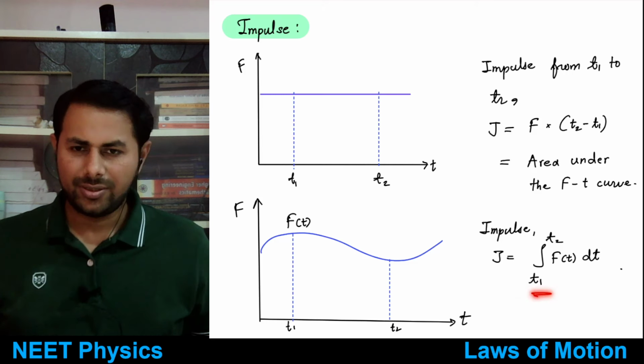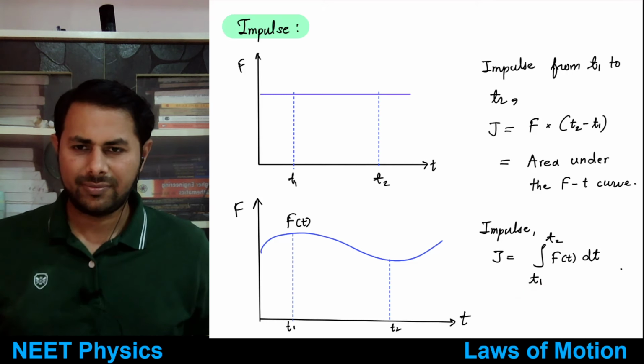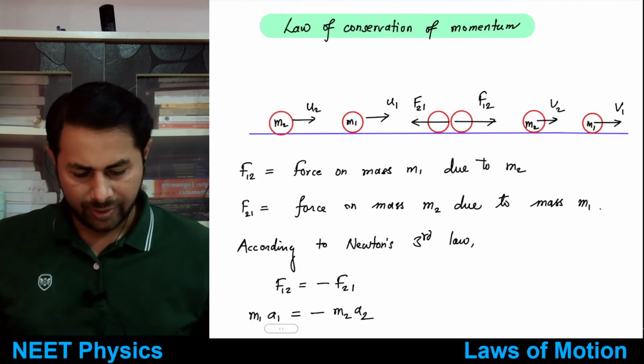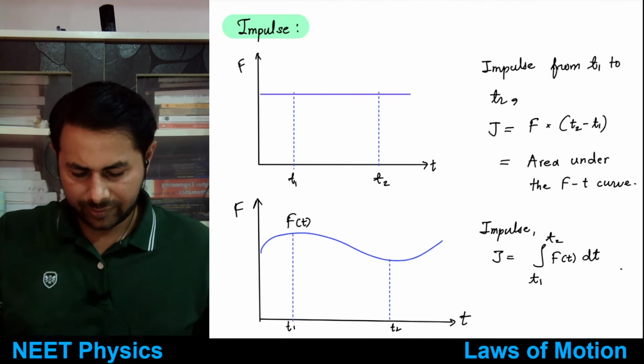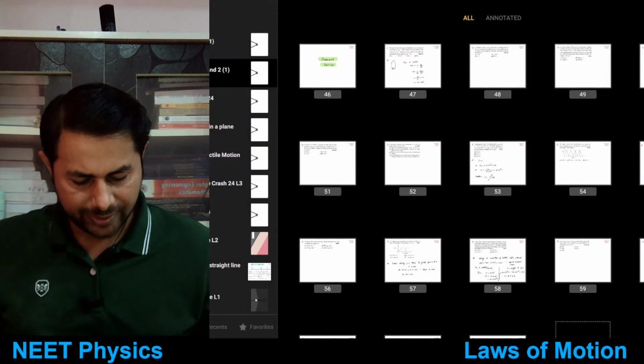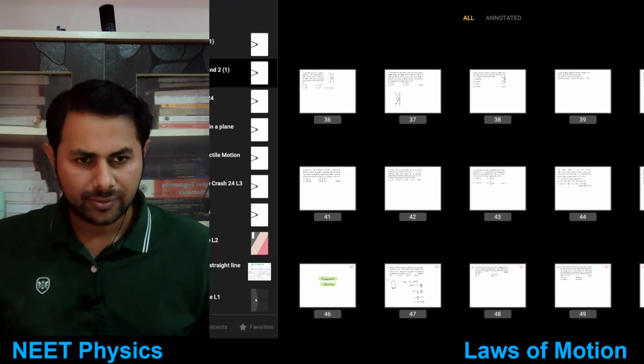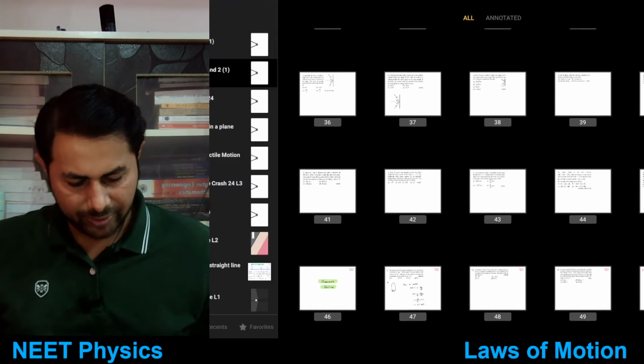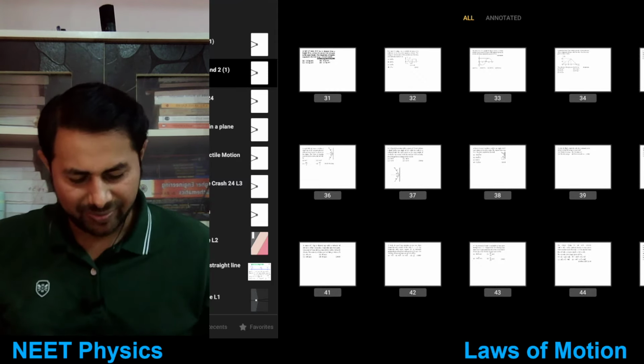Okay, this thing is clear. Good. So then let's see problems based upon impulse, and if time permits we'll come back to this. I think it will not permit, but let's see.